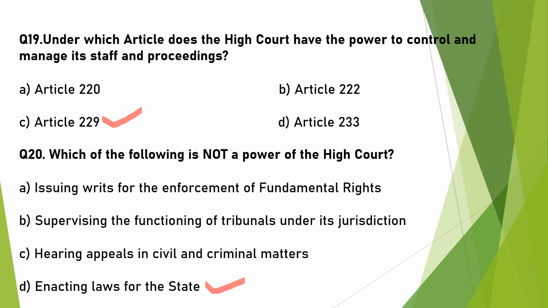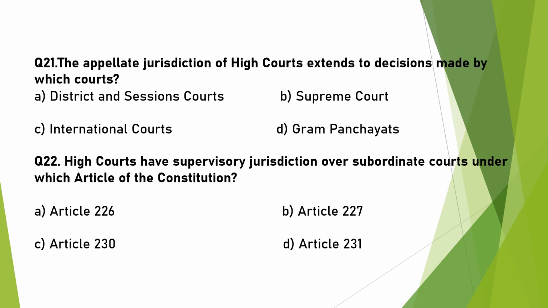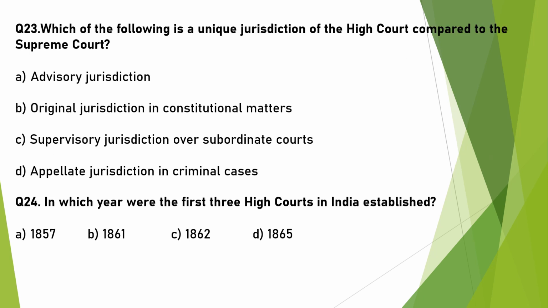Rest ABC are within the power of the High Court. The appellate jurisdiction of High Courts extends to decisions made by which courts? High Courts hear appeals on the decisions of district and session courts. High Courts have supervisory jurisdiction over subordinate courts under which article of the Constitution? It is given under Article 227.